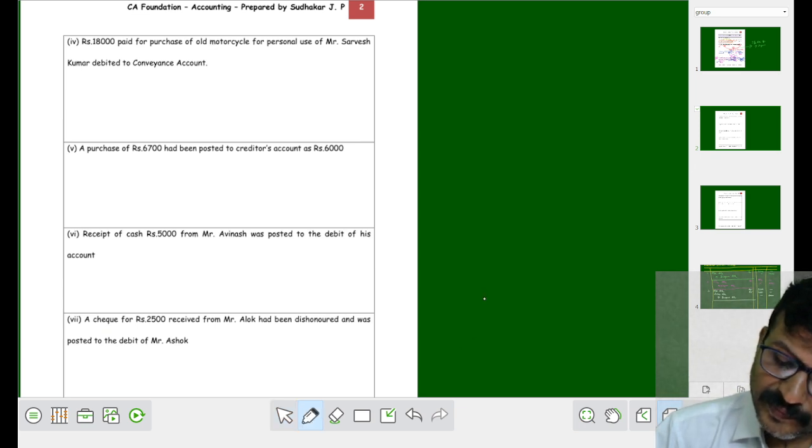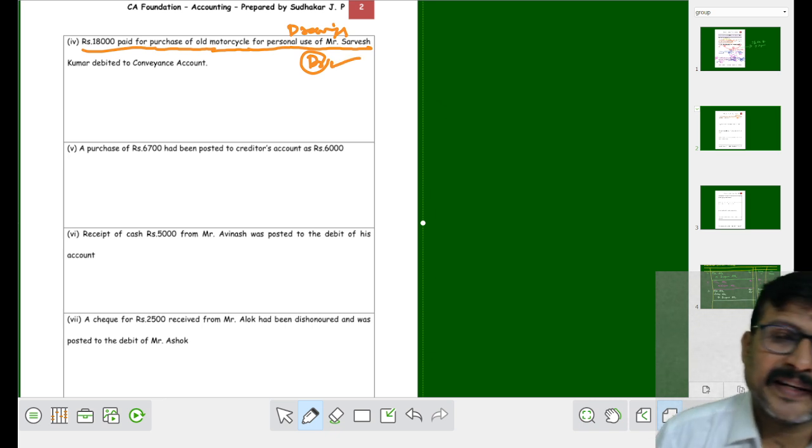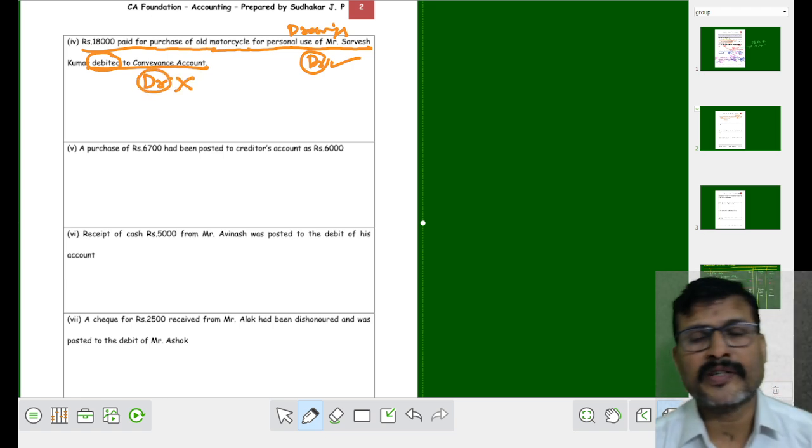18,000 paid for the purchase of old motorcycle for personal use of Mr. Sarvesh. Personal use means drawings. Drawings account is to be debited as a correct entry, but it was debited to the conveyance account. You have taken to the debit of conveyance account. So that is your wrong entry, wrong debit.